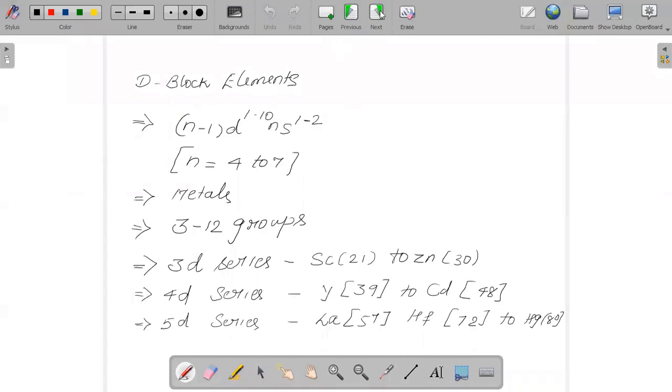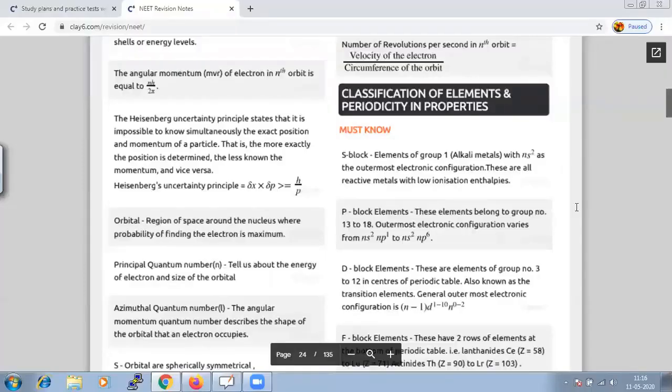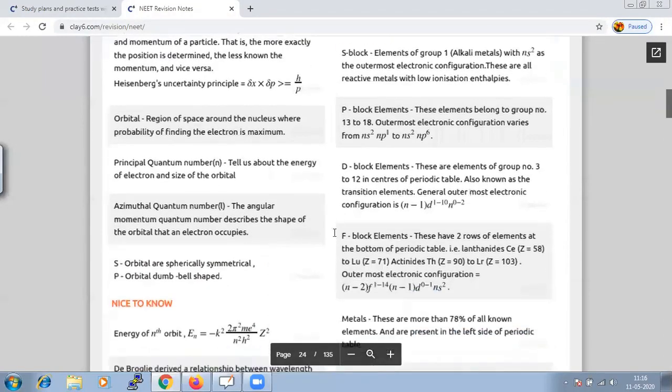And the next group of elements is your f block elements. They have two rows, and at the bottom of your periodic table you will come across your f block elements. That is nothing but the two blocks available at the end of the periodic table: your lanthanides and your actinides. Again, the general electronic configuration for your f block elements is very important.